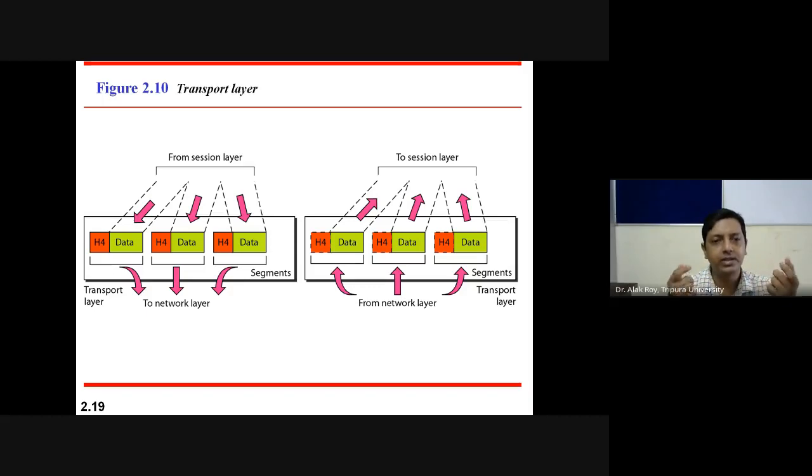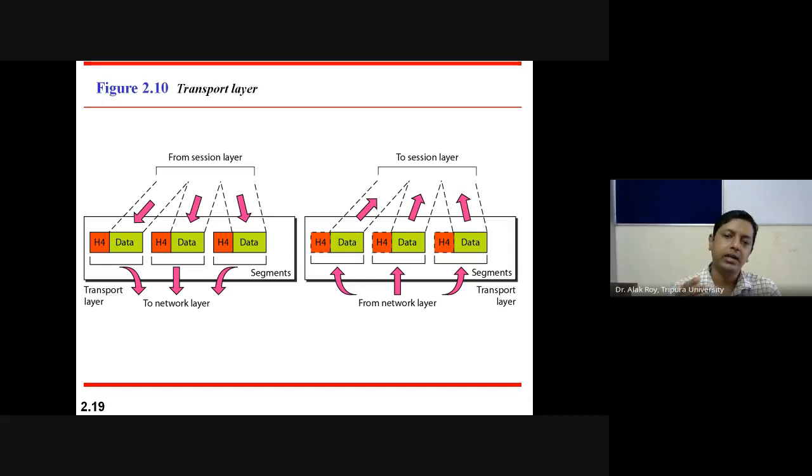These segments are received from the session layer, added with its own header, and delivered to the network layer. So the transport layer is responsible to receive data from the session layer and deliver data to the network layer on the sender side.